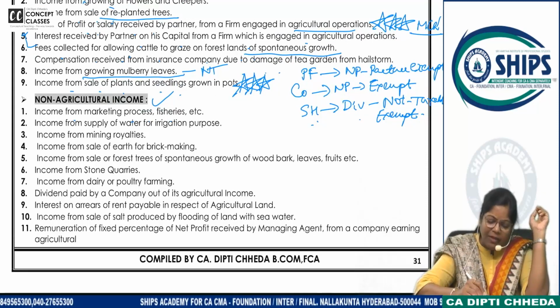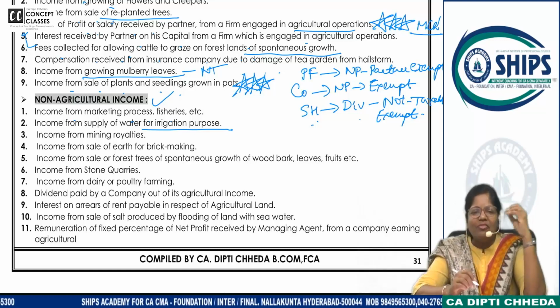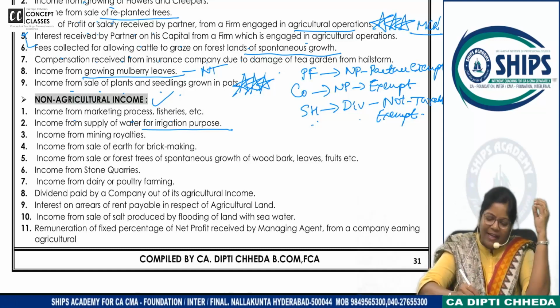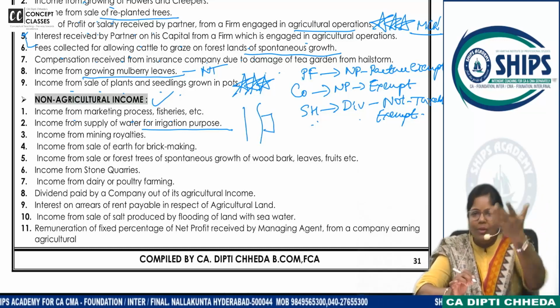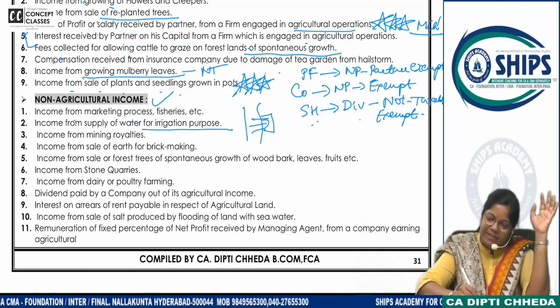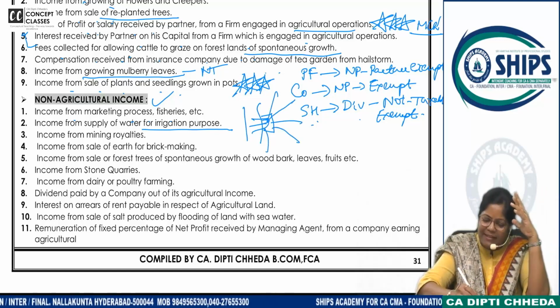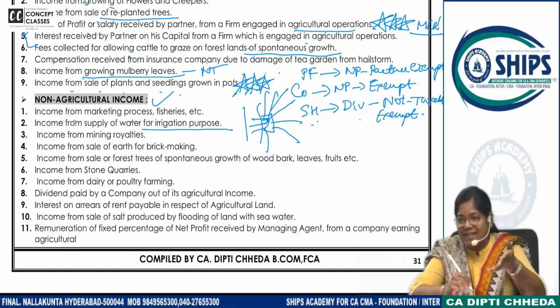Income from supply of water for irrigation purpose. Some farmers are smart, there is a canal going and they have a farm here. They don't do farming. In their farm, they put 8 to 9 pumps. They take the whole canal's water and supply it to other farms, and then they charge rent for that.